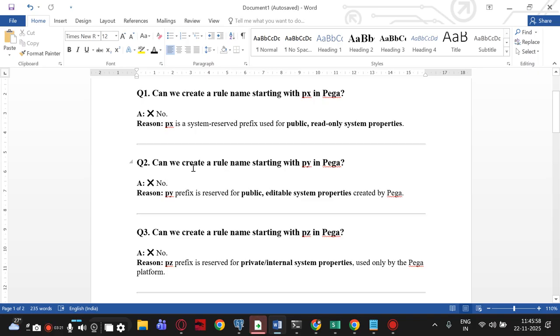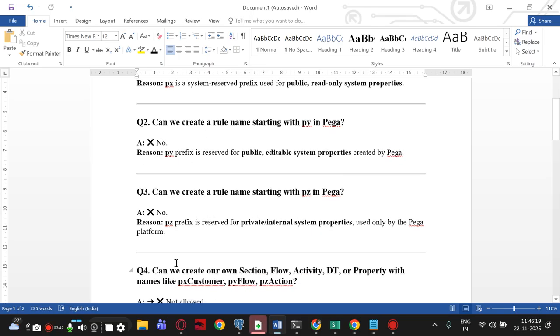For py, you just say no, because px, py and pz are for Pega's own use, and we cannot use those properties. You can say the py prefix is reserved for public editable system properties like py id, py label, created by Pega itself. Can we create a rule name starting with pz? Definitely not. I showed you it is throwing an error. The pz prefix is reserved for private or internal system properties used only by the Pega platform.